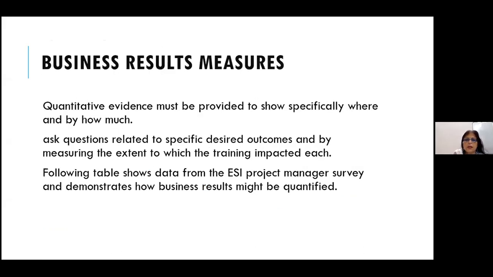Now the next measure was the business results measure. So quantitative evidence must be provided to show specifically where and by how much the training has helped. And here you ask questions related to specific desired outcomes and measure the extent to which the training impacted each. The data collected in the ESI project has been tabulated, and I'll show you the table, and it demonstrates how business results might be quantified.